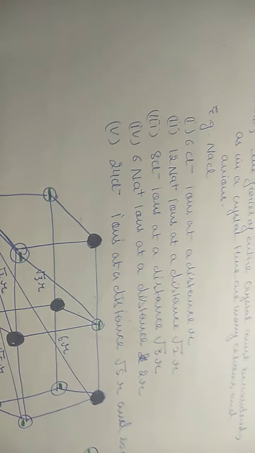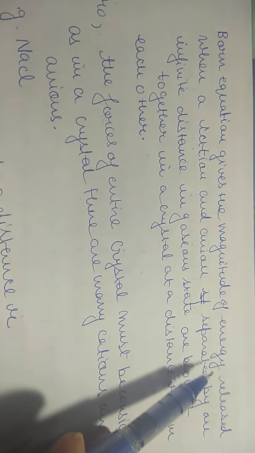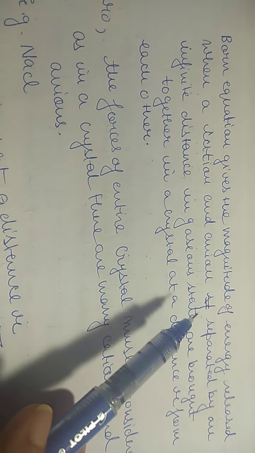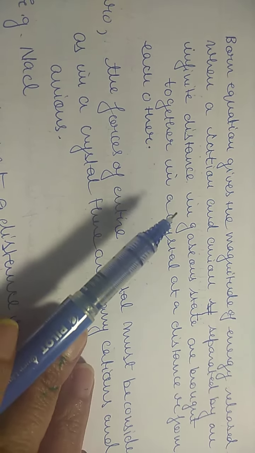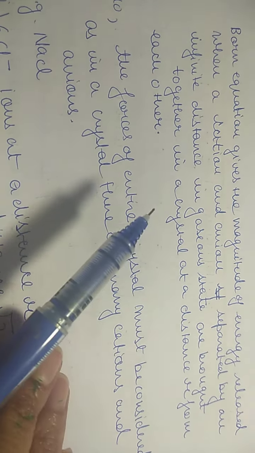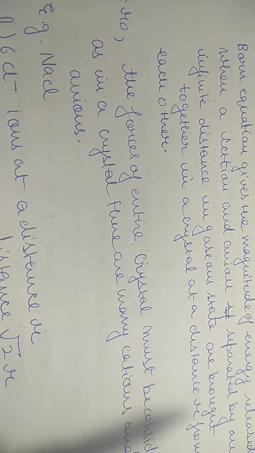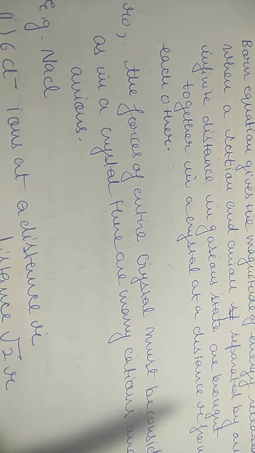So from here we can make out that the Born equation gives us the magnitude of energy released when a cation and anion separated by an infinite distance in gaseous state are brought together in a crystal at a distance r from each other. So the Born equation gives us the magnitude of energy released, means it will give you the magnitude of lattice energy.